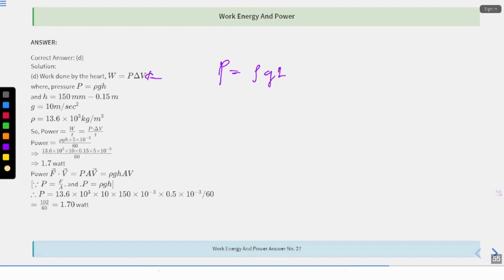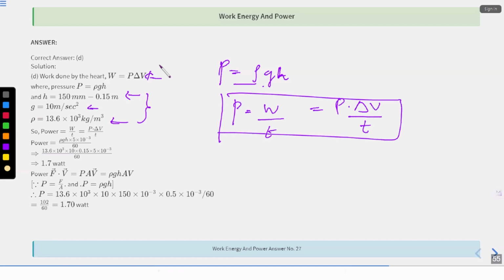You have studied this in fluid mechanics, correct? So h is equal to 150 mm, that is 0.15 m. g is given to you, rho is given to you. You need to find power, that is power is equal to W upon t, which is P delta V divided by t. You are aware of this formula. You calculate the power. Power is coming to be 1.7 watt, right?